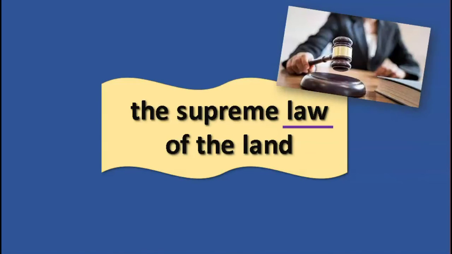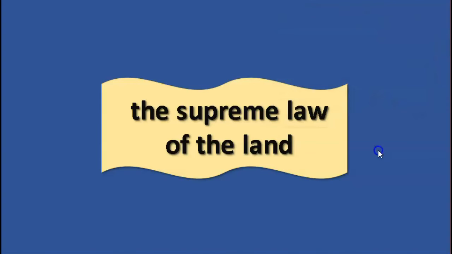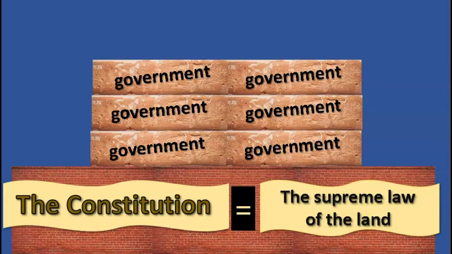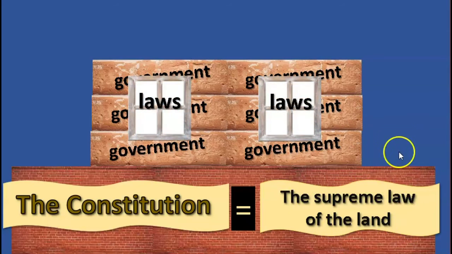For example, we must drive within the speed limit. We must pay taxes. We must not steal from other people. These are laws. In court, a judge decides if we obey the law. And the land just means our country, the United States. So, the Constitution is the supreme law of the land, the most important law in the United States. This means that all the other laws must fit with the ideas and laws in the Constitution.